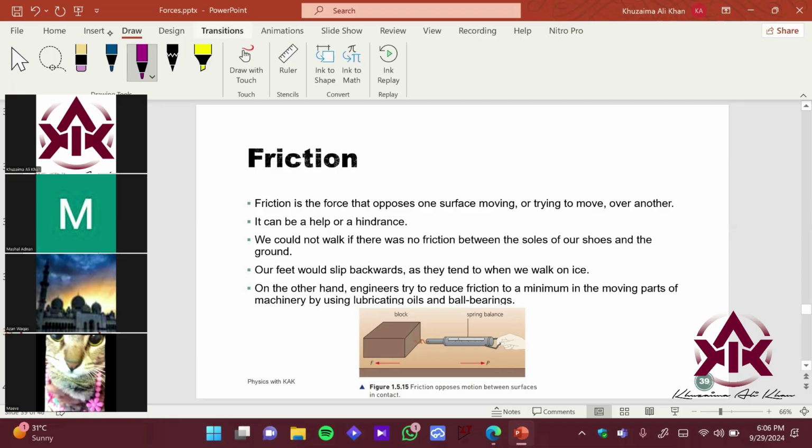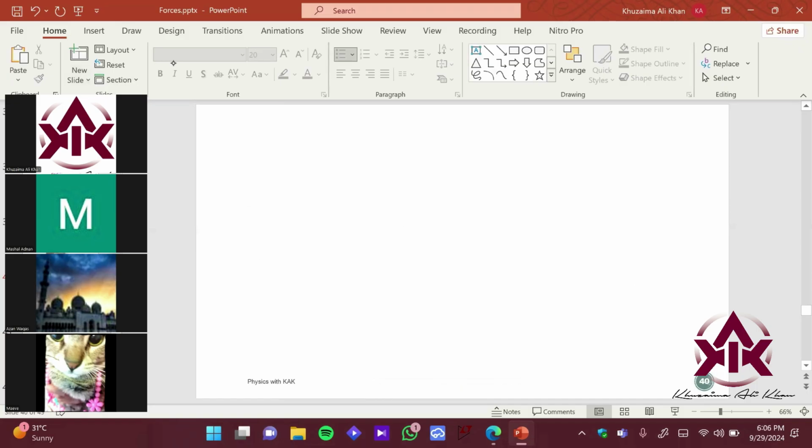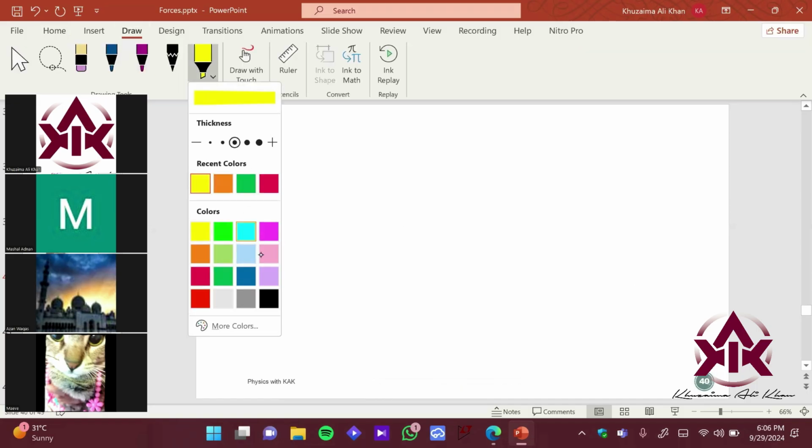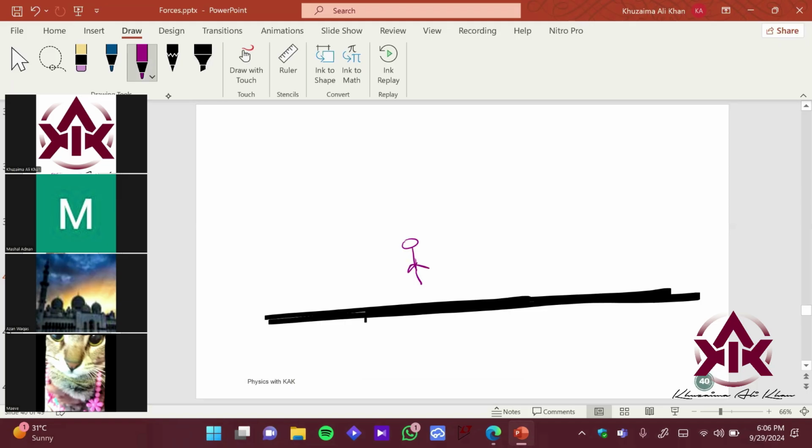So imagine, let me just give you the importance of friction, right? Imagine this is the ground over here. This is, let's say, the road. And let's say this is Hamza, Hamza walking. I'm going to draw Hamza's foot as follows. These are Hamza's feet. I don't think they would be so huge. Just imagine this is Hamza's pair of feet, right?